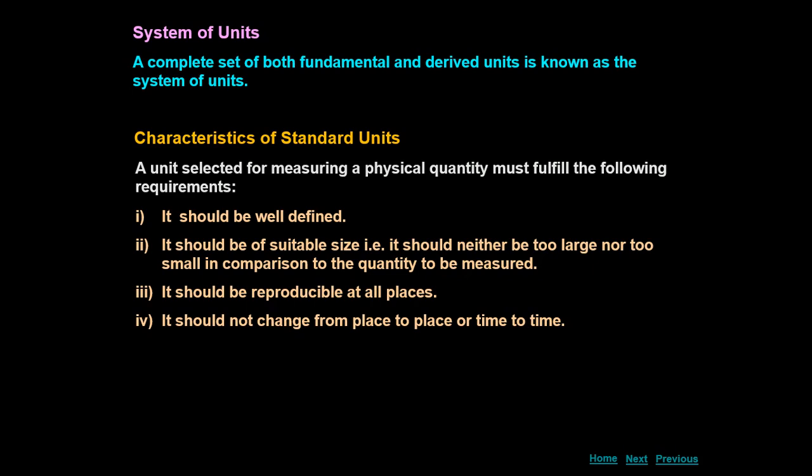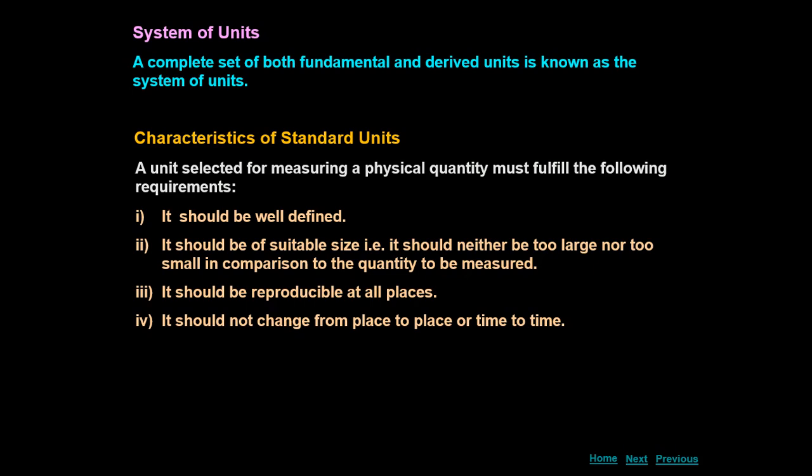Suppose you have taken one rope of 1 meter, and if you are measuring here in India, it is 1 meter. If you are going to measure it in America, it will remain 1 meter. It will not change. Their 1 meter would not be different from our 1 meter. And similarly, if you have measured 1 meter today, it should remain after 100 years also. Means the 1 meter should not change.